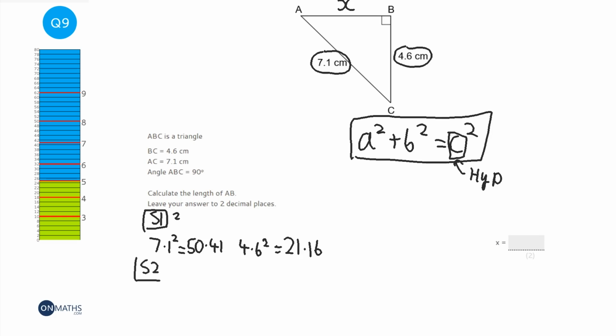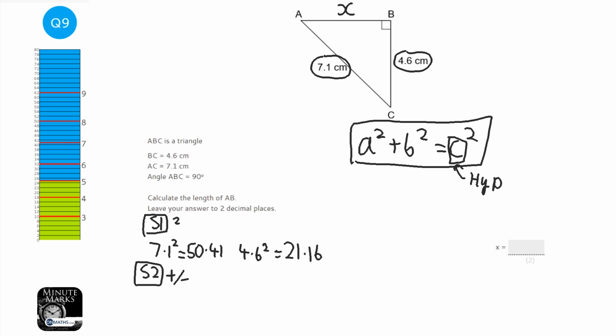Step 2 is the only choice you have to make. You either have to add or subtract. Okay, now this is where we talk about the hypotenuse. The hypotenuse is the length that's opposite the right angle. So go to the right angle, go across from it, and that is the hypotenuse. So 7.1 is the hypotenuse. Now what's special about the hypotenuse and why it has a special name is it must be the longest side. So in step 2, have a think, well, if we add them, we'll get a bigger number. Well, the hypotenuse must be the biggest side. So when you're finding another side, not the hypotenuse, you will subtract.